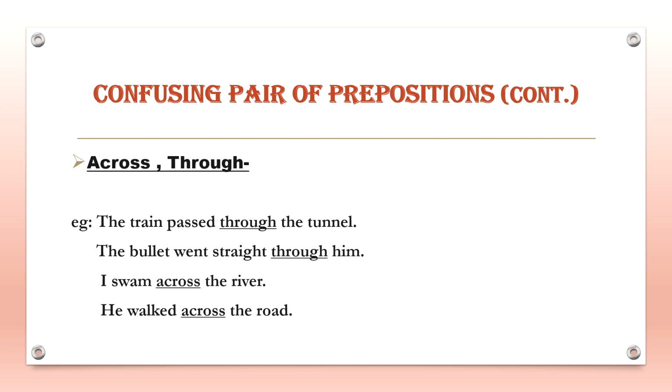Now across means from one side to another side. Basically we use across when there is movement in two-dimensional open space. For example, road, ground, etc. Whereas through means from one side to another, but in sense of inside something. Basically through is used when the movement takes place in three-dimensional closed space. For example, you can say a tunnel.